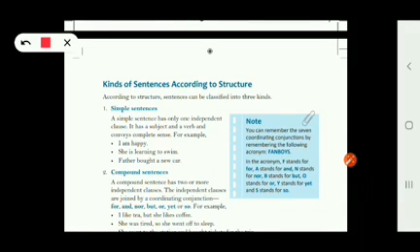What is a simple sentence? A simple sentence has only one independent clause. I hope you all remember what an independent clause is. It has a subject and a verb combination, and it conveys complete sense. It means that it expresses a complete idea, a complete thought. This can be seen in the given examples.